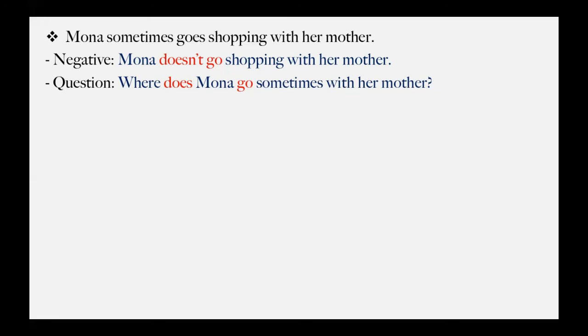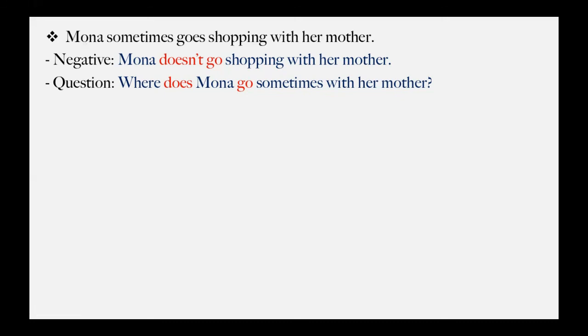Our helping verb will be does. Why? Because we have Mona. Mona is a she, right? So because Mona is a she, I'll use does. Now we're talking about present simple, guys, because through the tenses, our helping verb will change. When your sentence is in present simple, you will use either do or does, depending on your subject. My subject here is she, which is Mona. So I'll use does. Where does? This is my helping verb. Does. And then my subject, which is Mona.